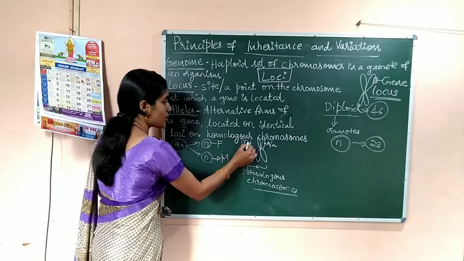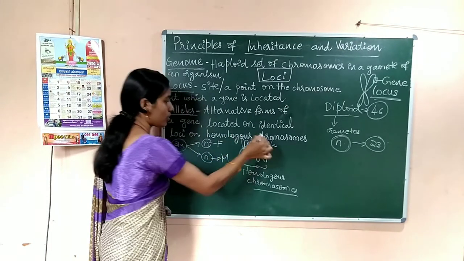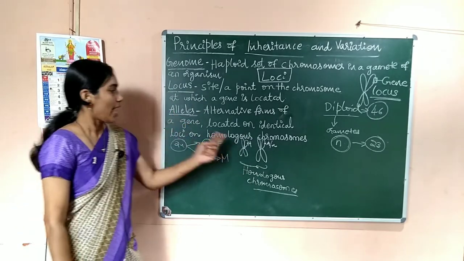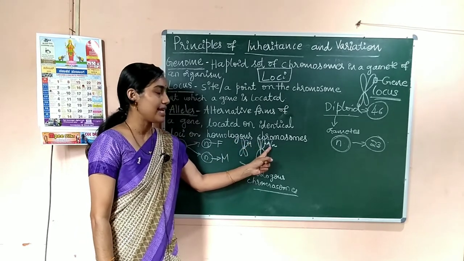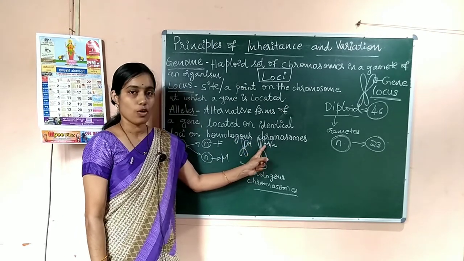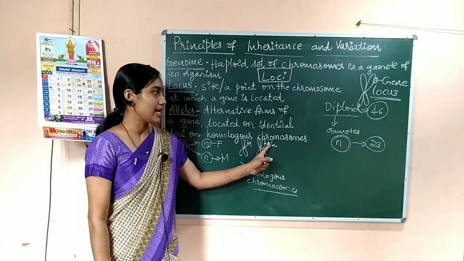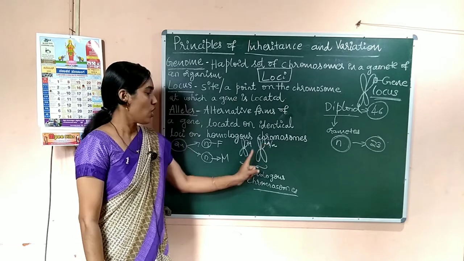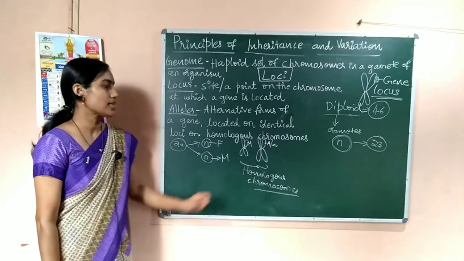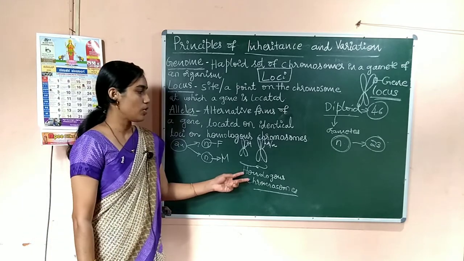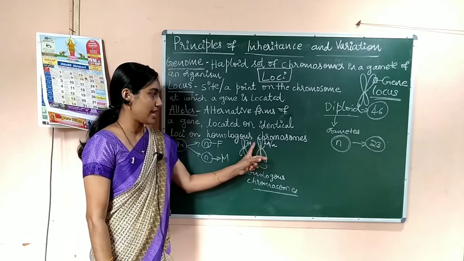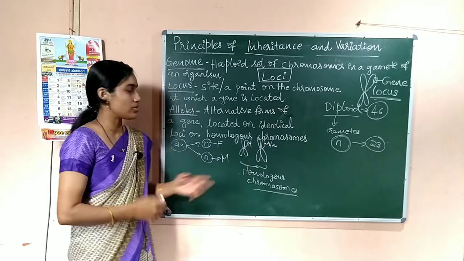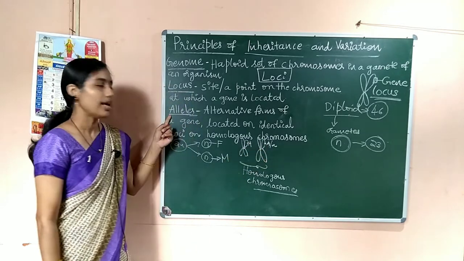So these two genes are now called alleles. These two genes are slightly alternate forms and are present on the identical loci, the same loci, of two homologous chromosomes. The alternative forms or slightly different forms of a gene present at identical loci of two homologous chromosomes are alleles.